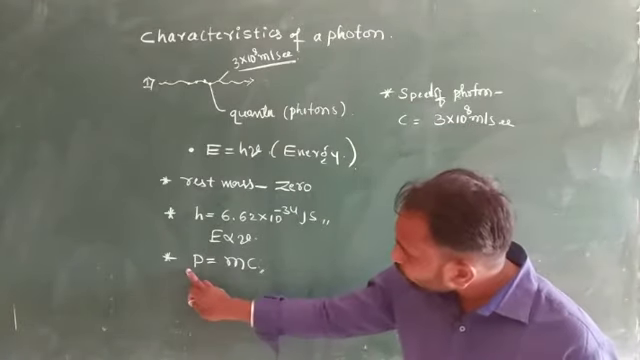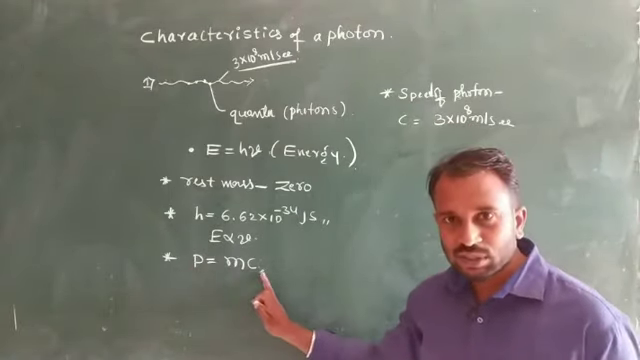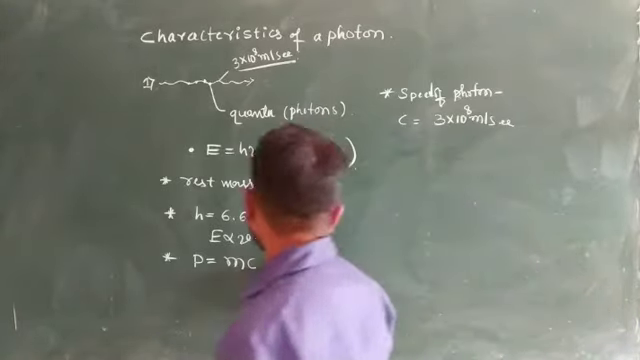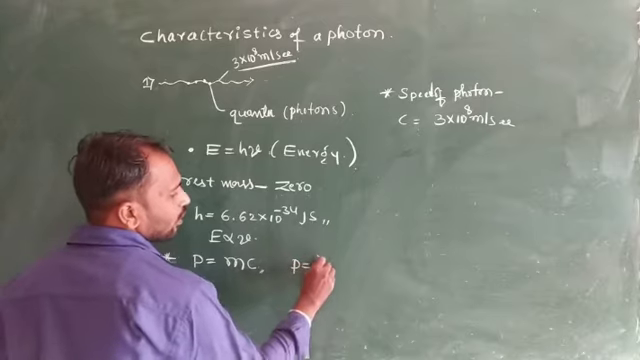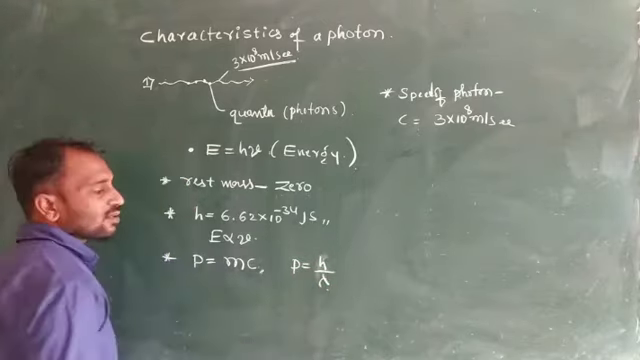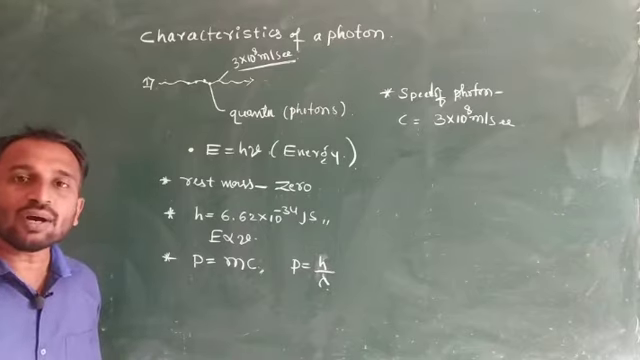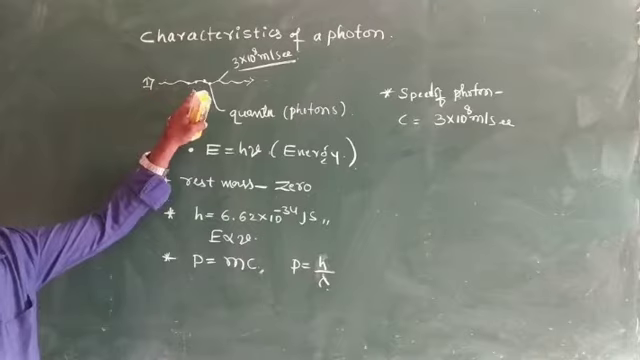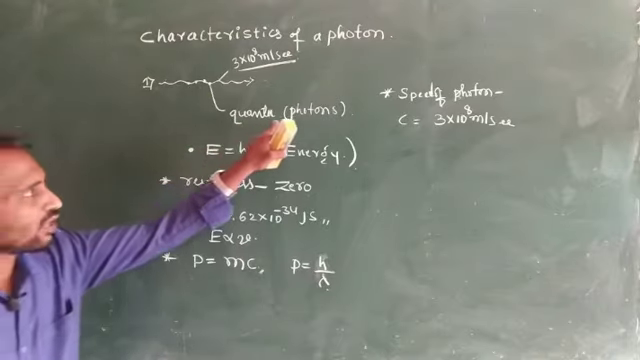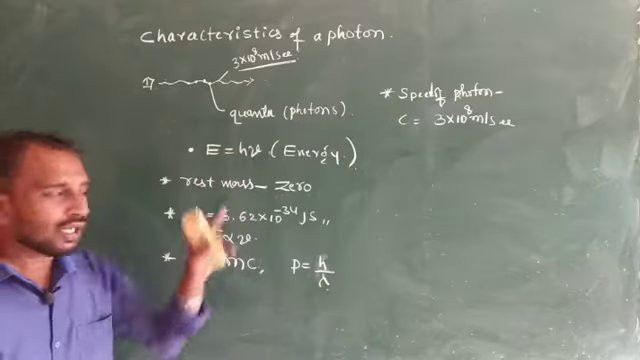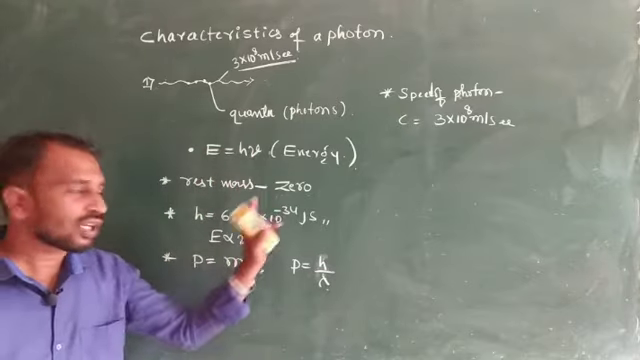So this reason momentum p is equal to mc. Another formula is there: momentum p is equal to h divided by lambda. This is also considered the momentum of a photon. First, radiation consists of packets of energy. These packets of energy are called quanta. And second, energy E is equal to h nu, and the rest mass of a photon is 0.